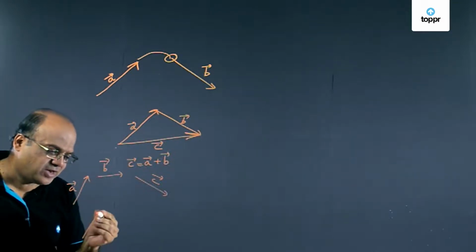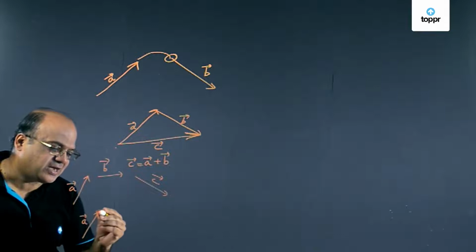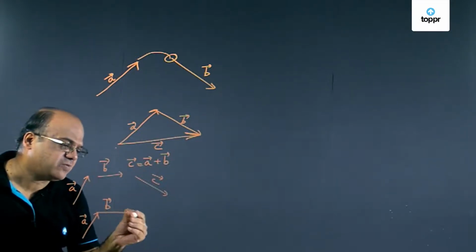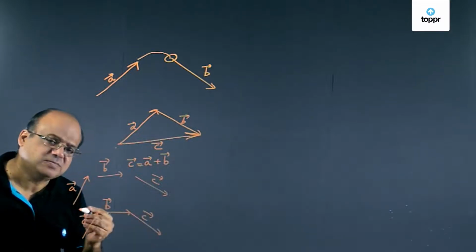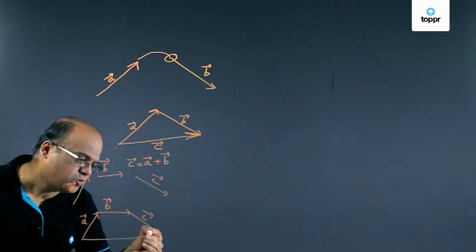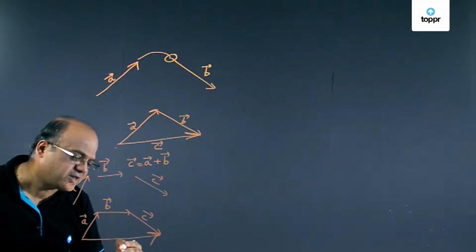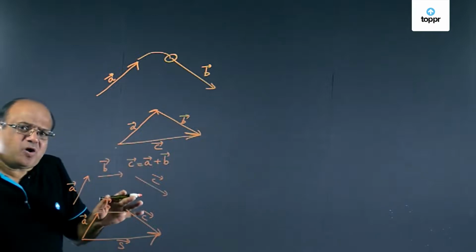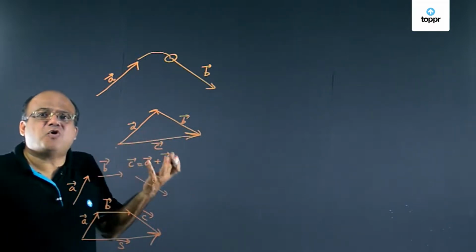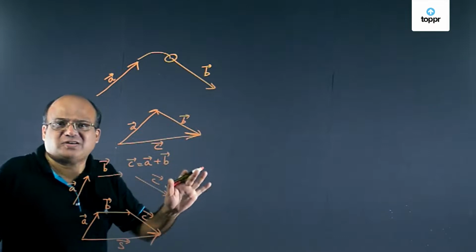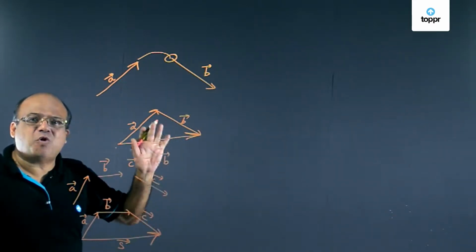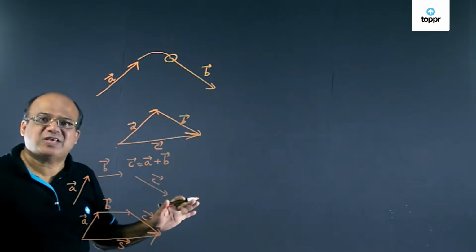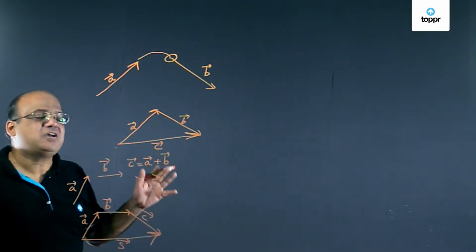So A vector we draw like this, and tail of B has come here, and tail of C will come here, and then we join tail to head, and that gives us the sum, right? So this is how we add more than two vectors. For two vectors, triangle method. More than two vectors, polygon method. Polygon method is nothing but an extension of triangle method.